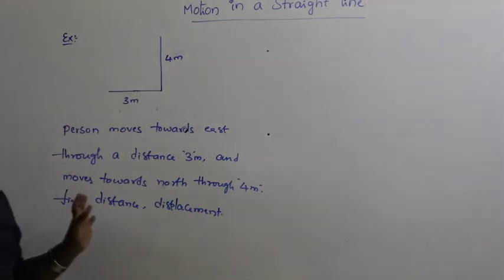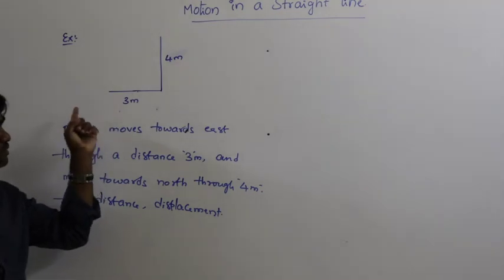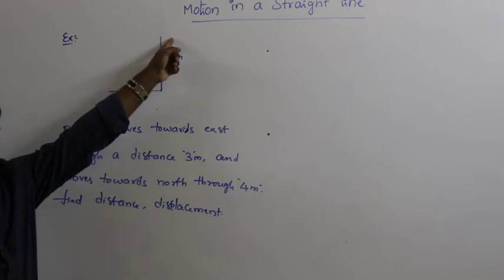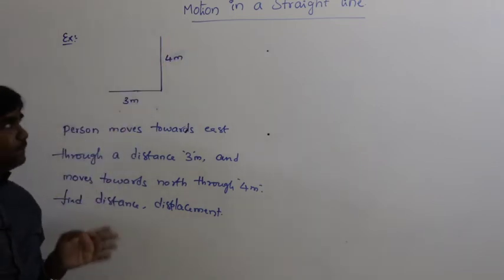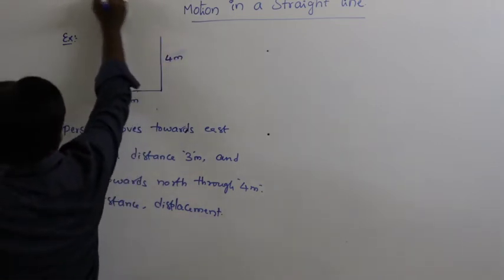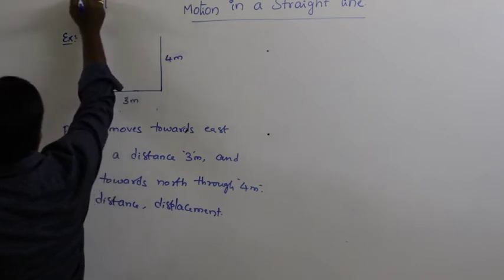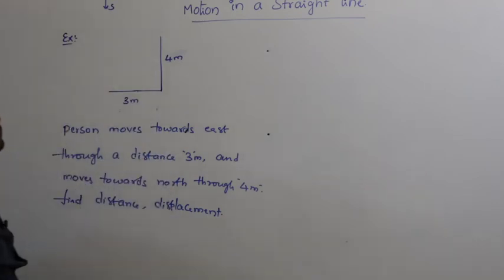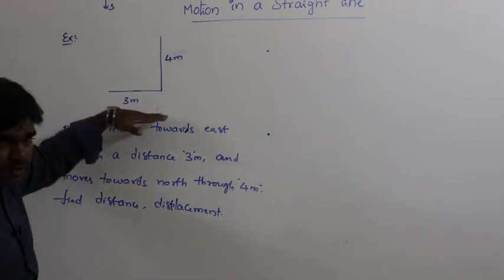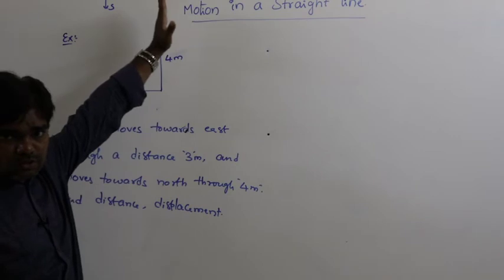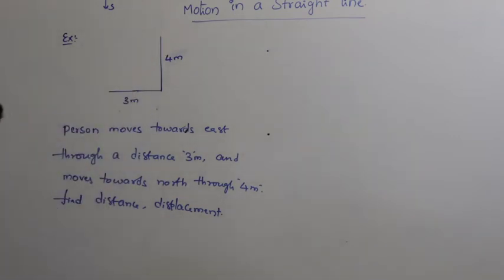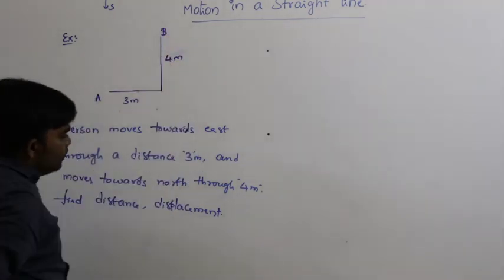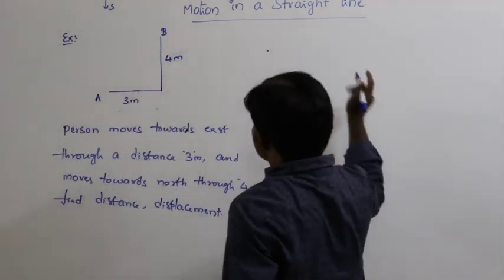So this is the situation here. The person is moving towards east through a distance of 3 meters and then north 4 meters. Let us say these are the directions: east, west, north, south. So the person moves towards east 3 meters, next towards north 4 meters. Let us say this is the point A and this is the point B. Then how can you calculate the distance and the displacement?